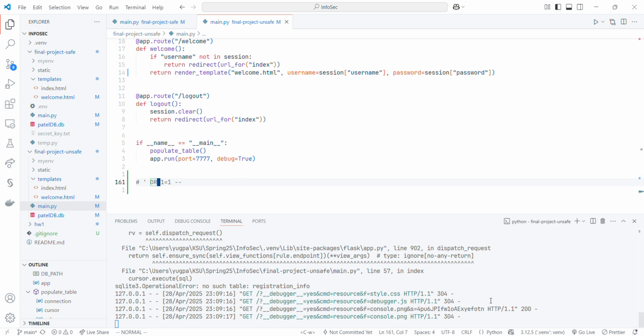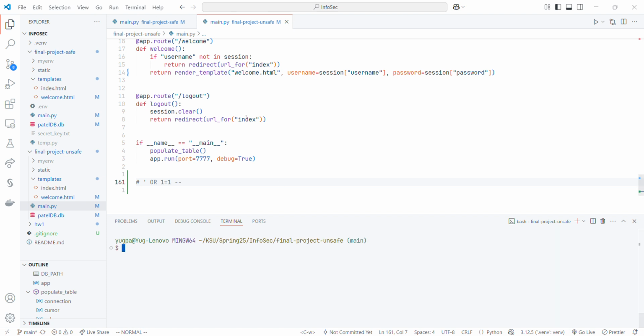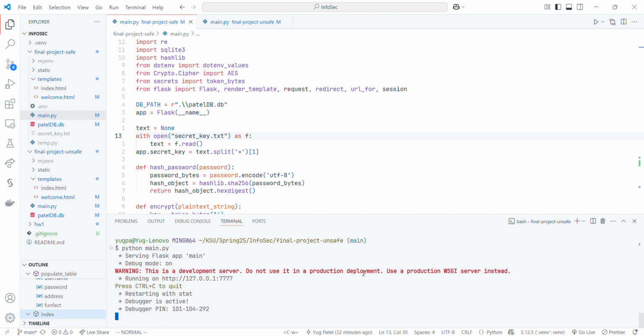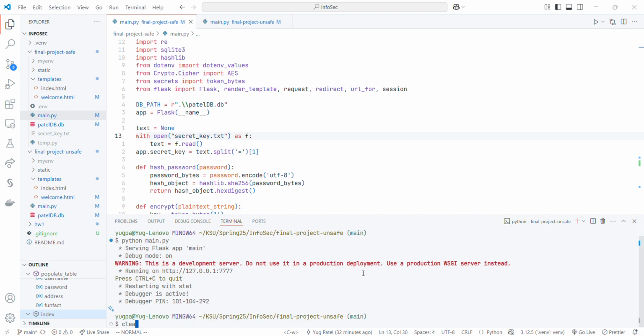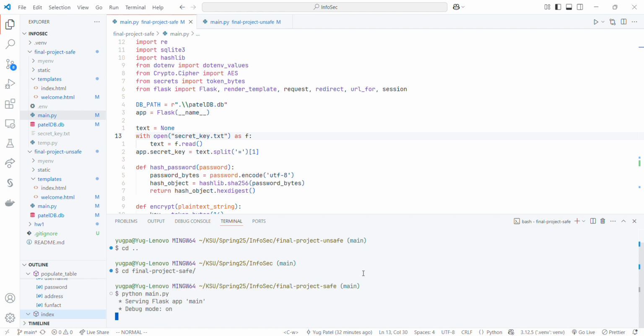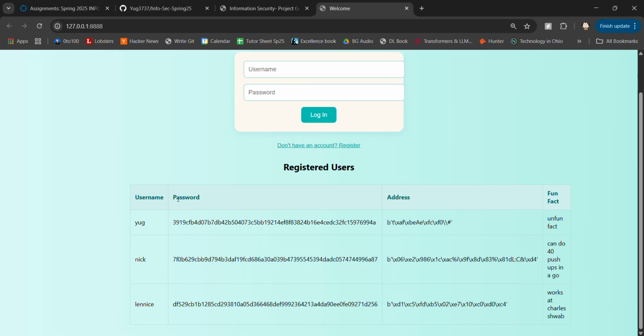Now let's understand how we have made this code safe. So let me start the file. Oh wait, I started the unsafe one again. Let's go to the safe directory. Okay, so similar setup as before.